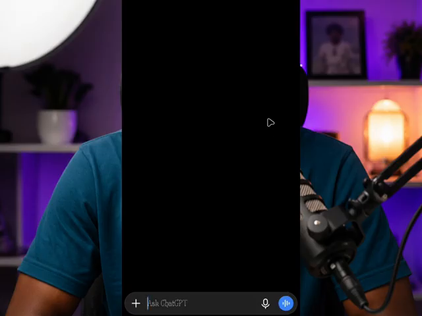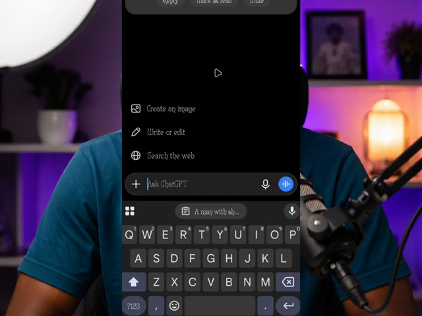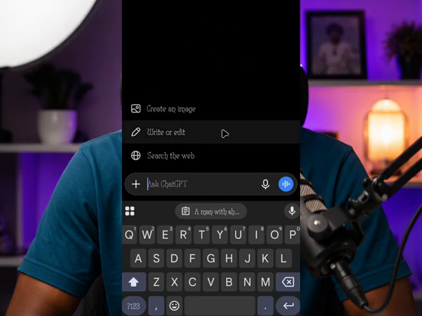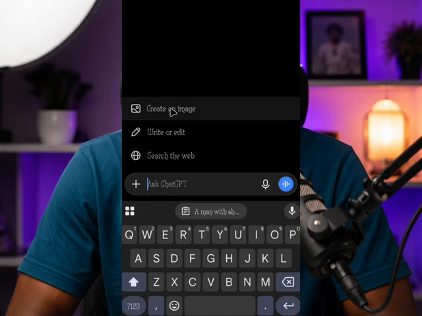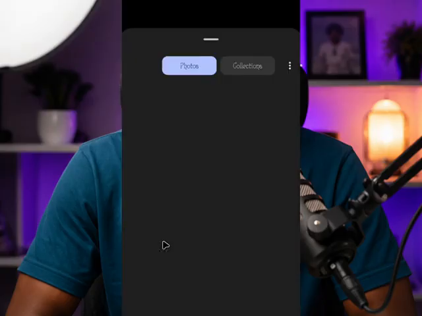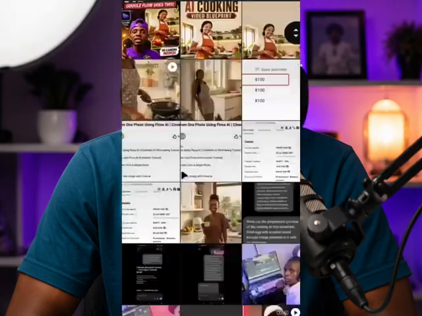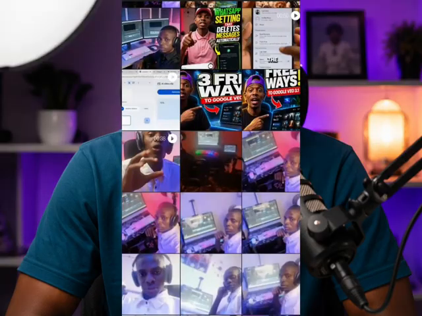You can use ChatGPT, or you can use any other AI tool like Google Gemini, or any AI tool you like to generate your image. So just click on create image. Now you upload your own image. Let me upload any image of yourself that has your face.